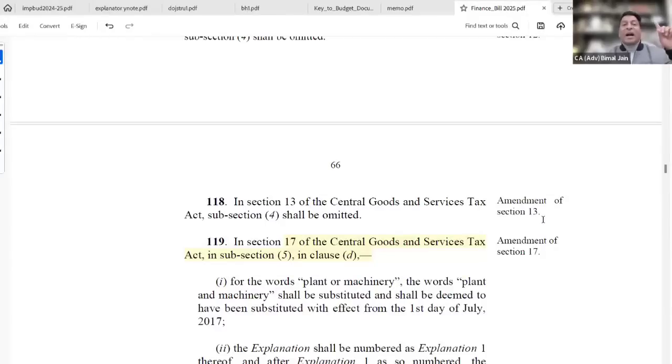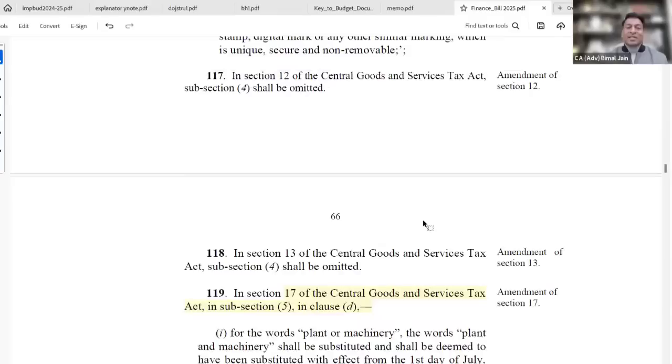The time when underlying goods or services are being supplied would be the time of supply for supply of underlying goods or services. But the voucher per se, no GST, neither a supply of goods nor a supply of services. Hence, there is no need of time of supply. And that is how section 12, subsection 4 and section 13, subsection 4 are getting omitted.